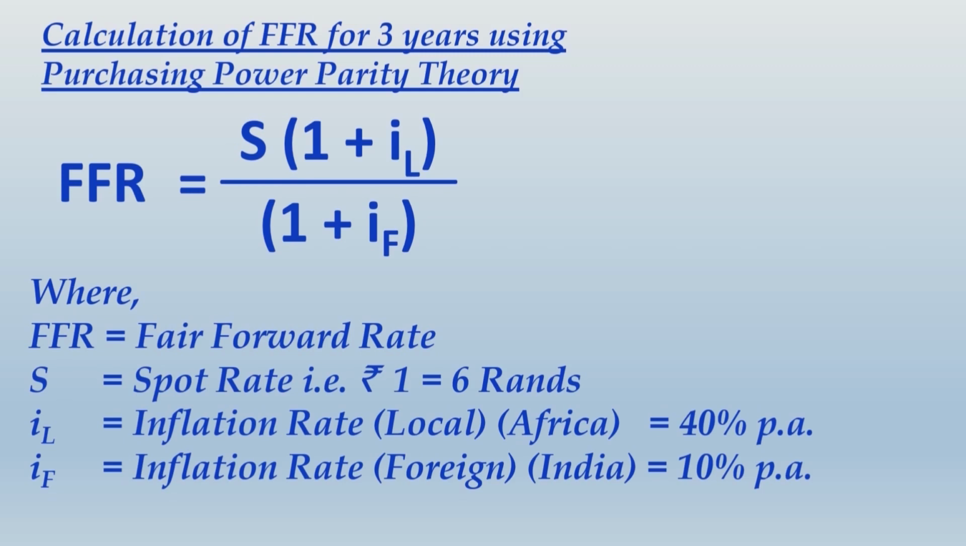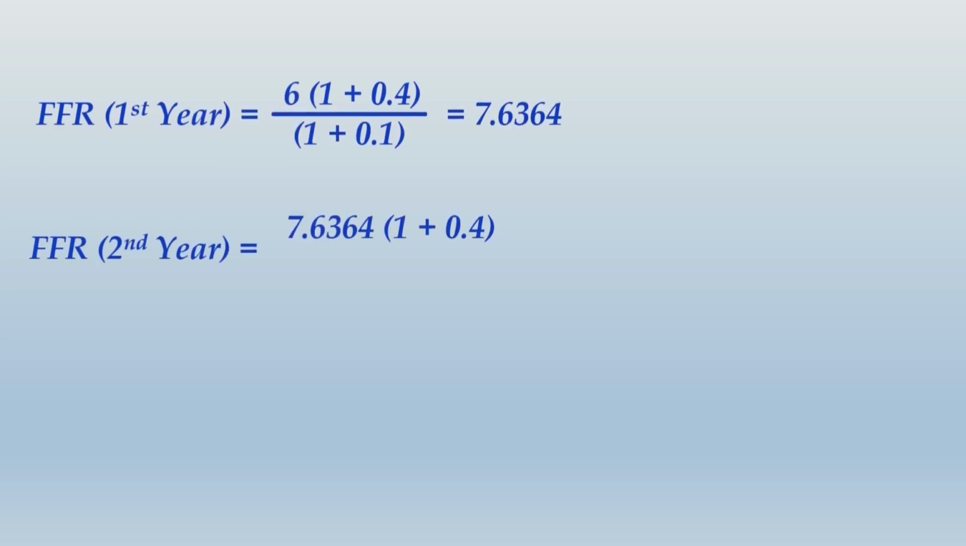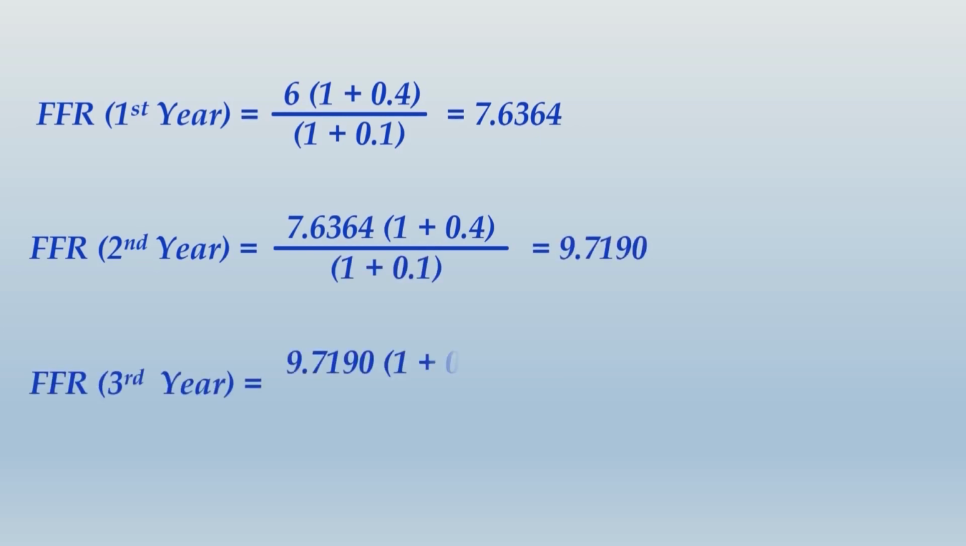You may just pause the video and write up if you have yet to finish writing this whole thing, and if you have finished writing this whole thing, let us move ahead and calculate those exchange rates for the 3 years. I don't have to explain anything again over here, you know it very well. Just for your reference, spot rate is 6 rands per rupee, and FFR for the first year comes to 7.6364. That becomes the spot rate for computing the FFR for the second year, and what you get will become the base for calculating the third year's rate, and these are the 3 rates for your reference.